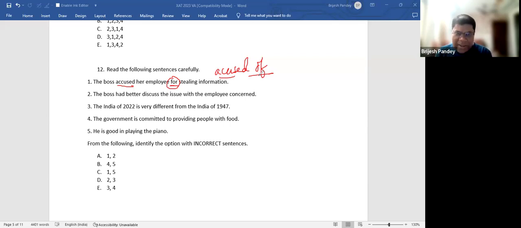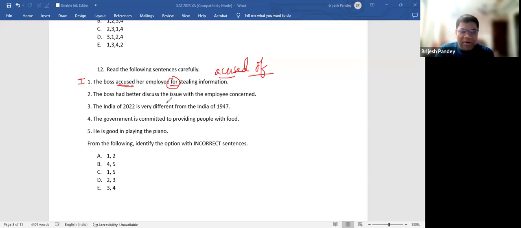Now prepositions can be very troublesome, particularly for non-native speakers, because non-native speakers don't use English as a language to communicate normally. So the prepositions don't come smoothly on the tip of their tongue, unless you are an English teacher or you are a writer or something. But all of us are very clear that it would be accused of and not accused for. So we have one as incorrect.